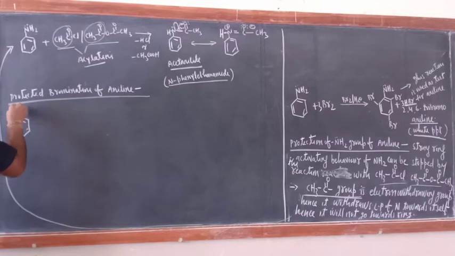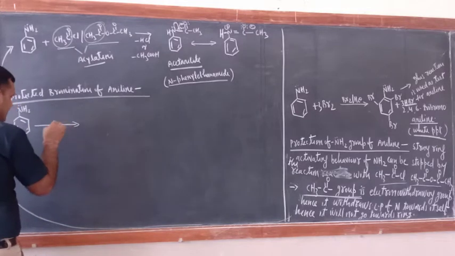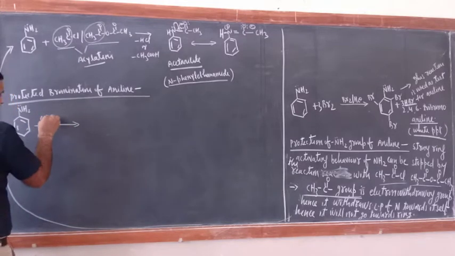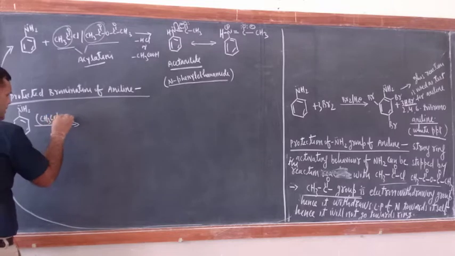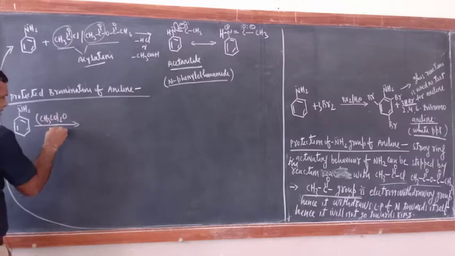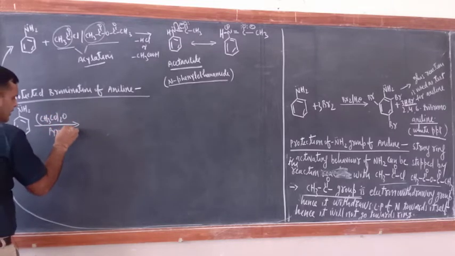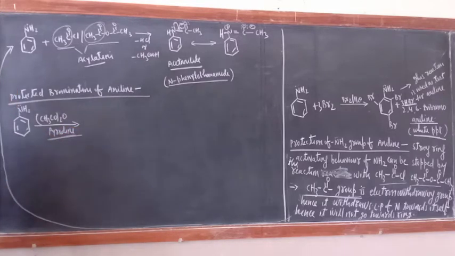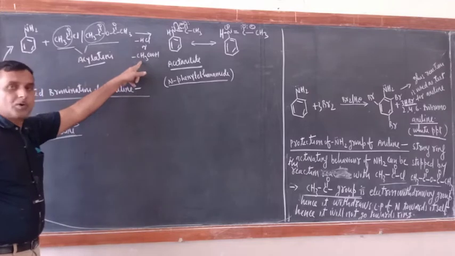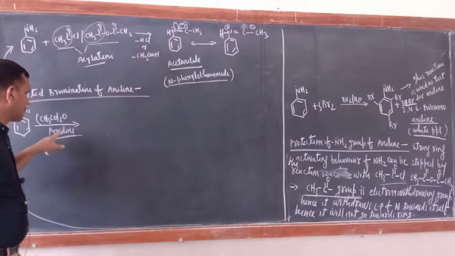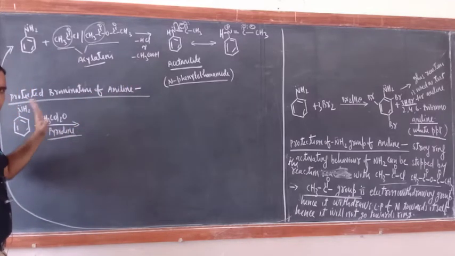Write down here NH2, and first its reaction with acetic anhydride, (CH3CO)2O, and here pyridine. Why should pyridine be taken? Pyridine should be taken because acetic acid will come out, and this acetic acid will be neutralized by the pyridine only. You know this reaction.